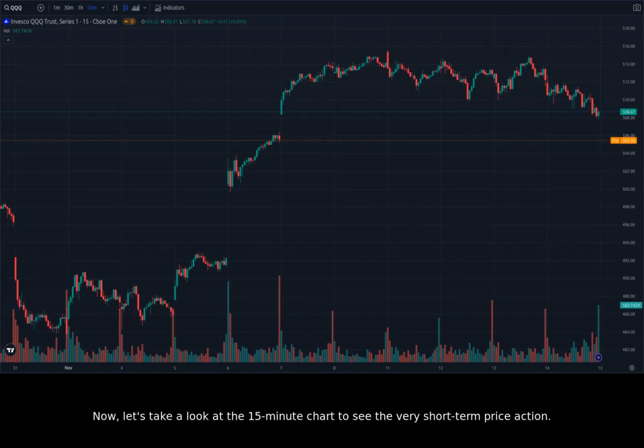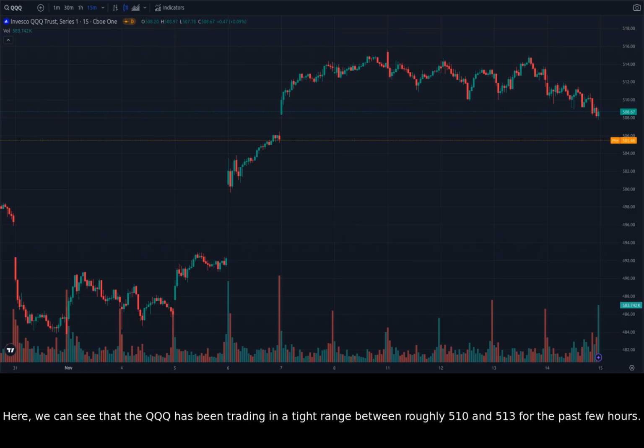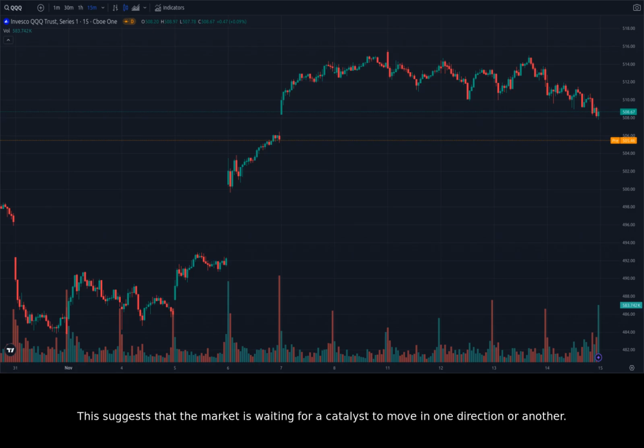Now, let's take a look at the 15-minute chart to see the very short-term price action. Here, we can see that the QQQ has been trading in a tight range between roughly 510 and 513 for the past few hours. This suggests that the market is waiting for a catalyst to move in one direction or another. We might see a breakout or breakdown depending on the news. The news will be critical in determining the future direction of the QQQ in the very short term.